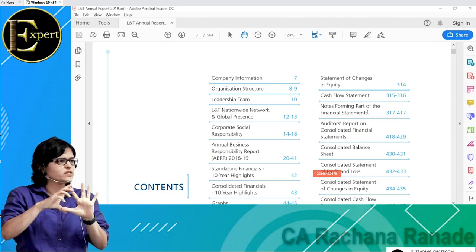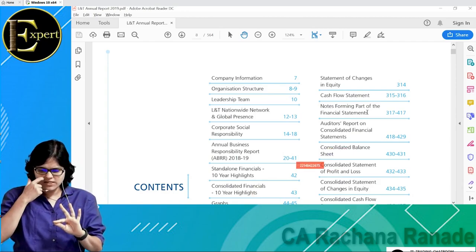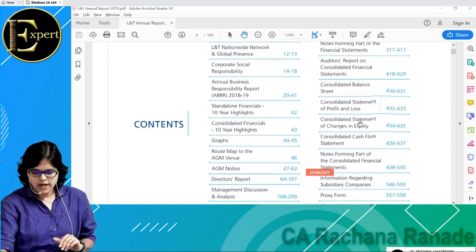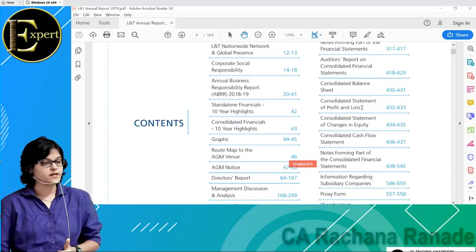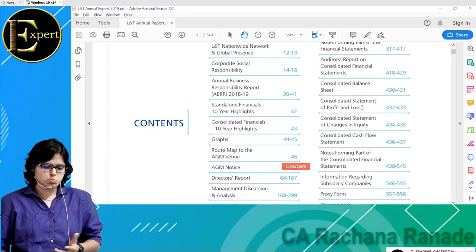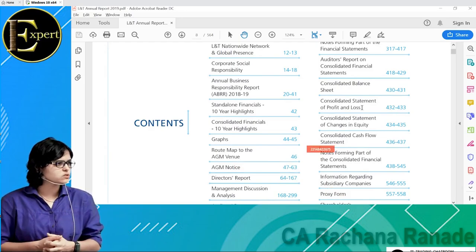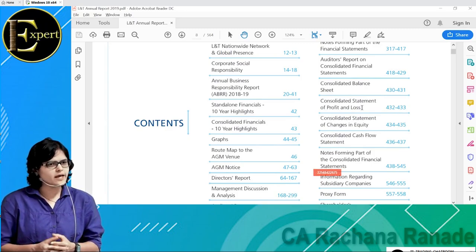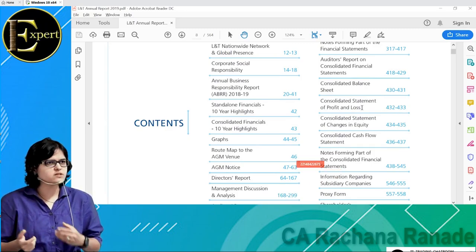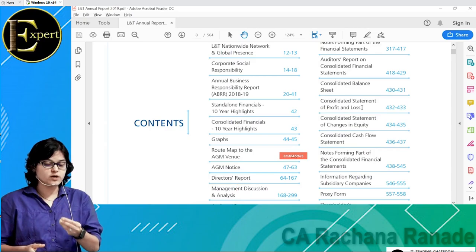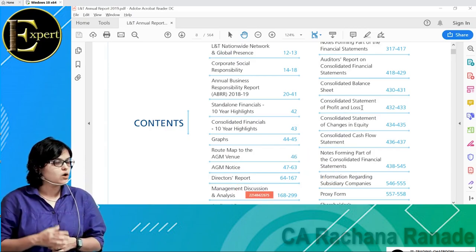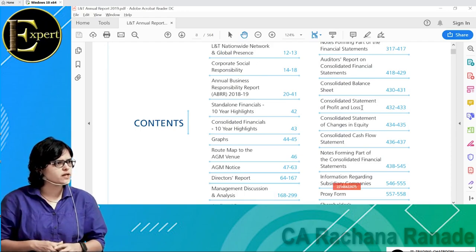So we'll have to check how many subsidiaries and how many associates L&T has. Just for general knowledge, let us check. Any guesses on how many subsidiaries it might have? Subsidiary means L&T is holding more than 50% in some other company. In how many companies could they have investments? Any rough idea? 50 is being bid, 50, 51, 52, sold. Okay, let's check.